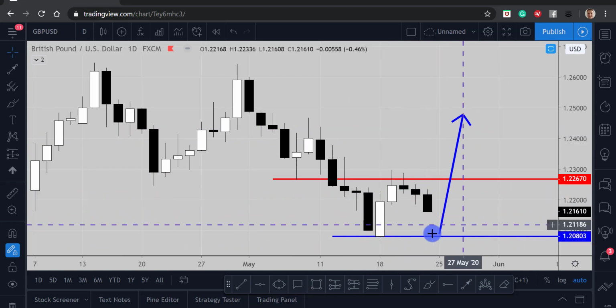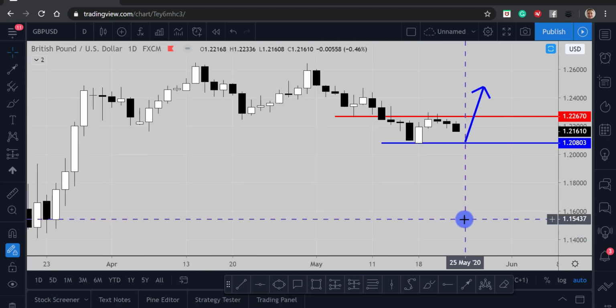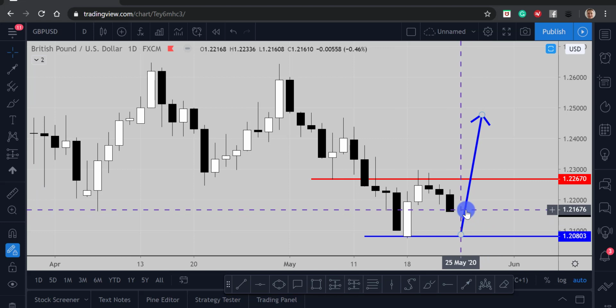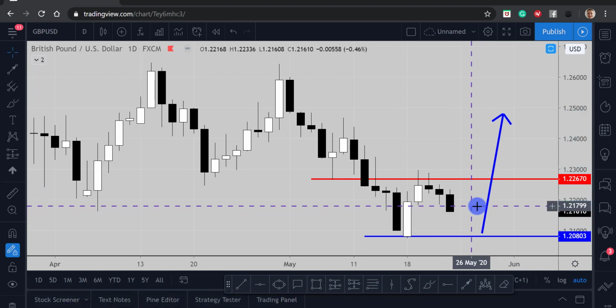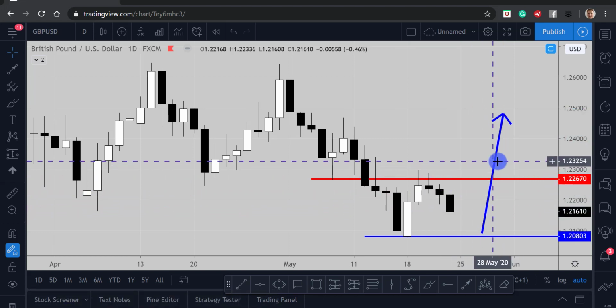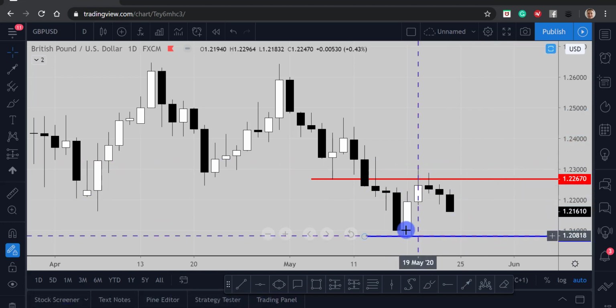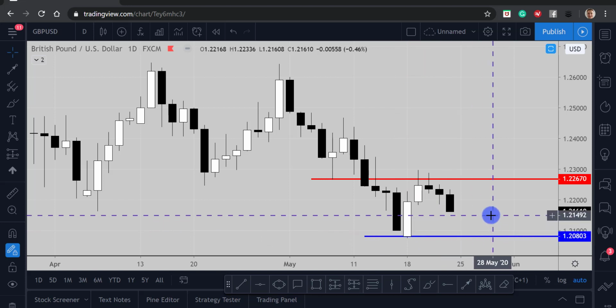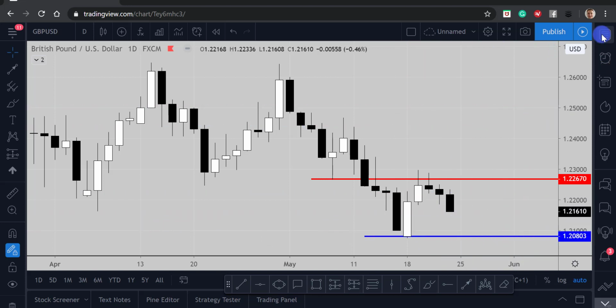So technically this is what we're looking for, but obviously with that fundamental uncertainty in play, we could see anything happen really on pound. So just be aware of that when you are trading pounds. So look for lower risk opportunities, but if price does come to these lows and bounces, then we are looking for potential reversal opportunities at that point.